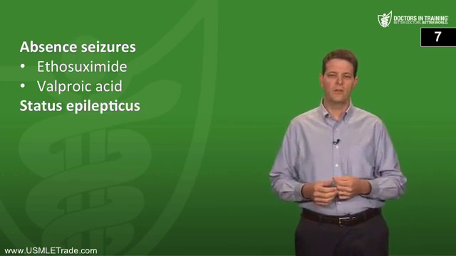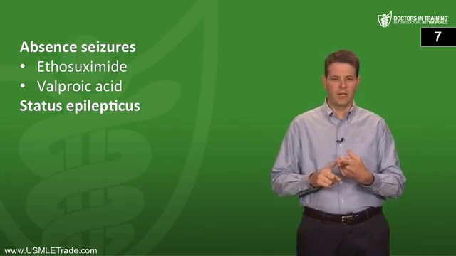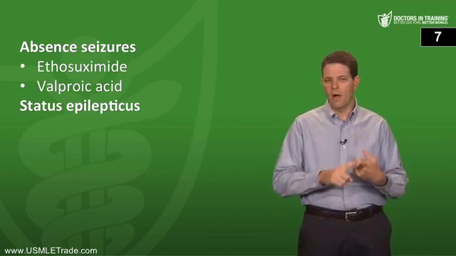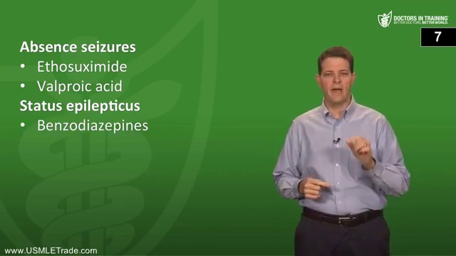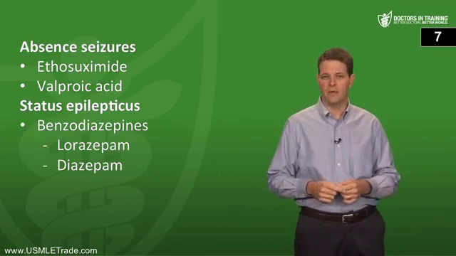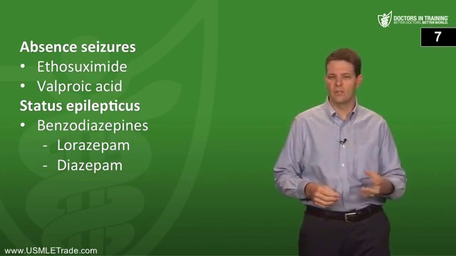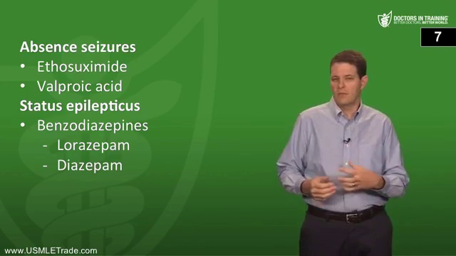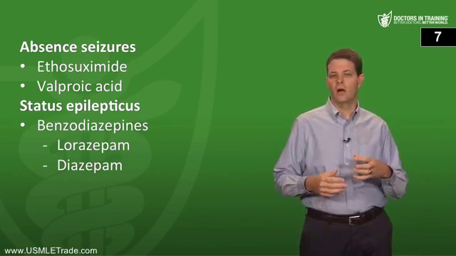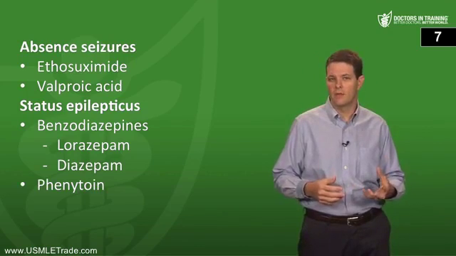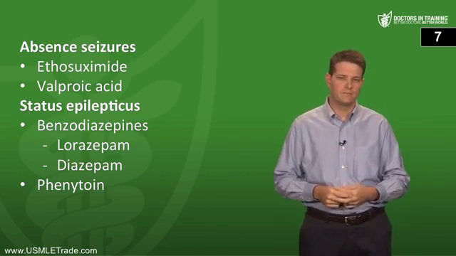Now, what anticonvulsants are used to treat status epilepticus? Well, there are two things you need to do for status epilepticus. First, you need to break the seizure so they're not going to get hyperthermic or get any rhabdomyolysis or something like that. So for acute treatment, to stop the seizure, you give benzodiazepines like lorazepam or diazepam. Then, once the seizure has stopped, you want to treat with an anticonvulsant to prevent further seizures and prevent the patient from going back into status epilepticus. So for prophylaxis, you're going to use phenytoin first line. So it's benzodiazepine for acute status and then phenytoin for prophylaxis.